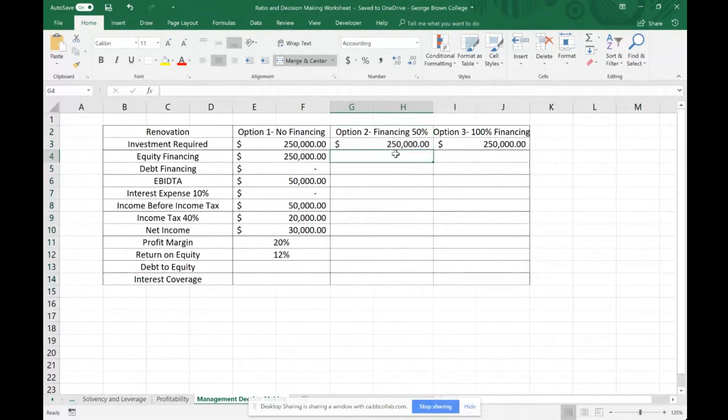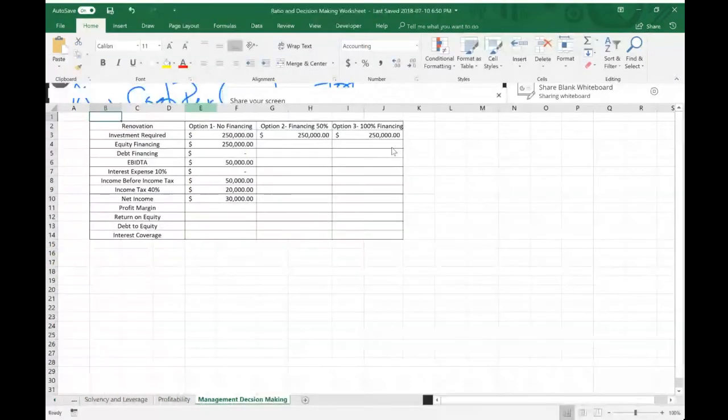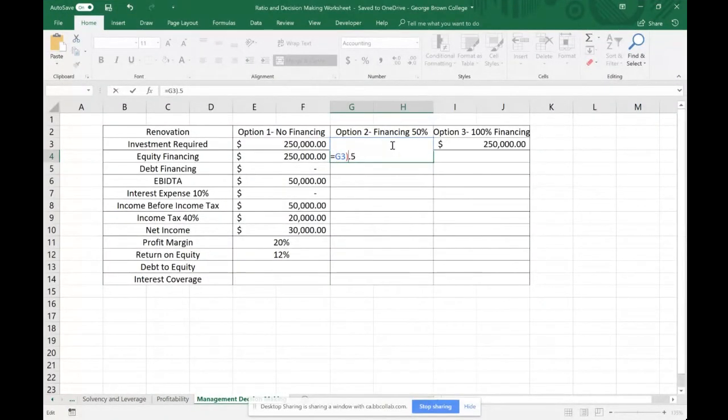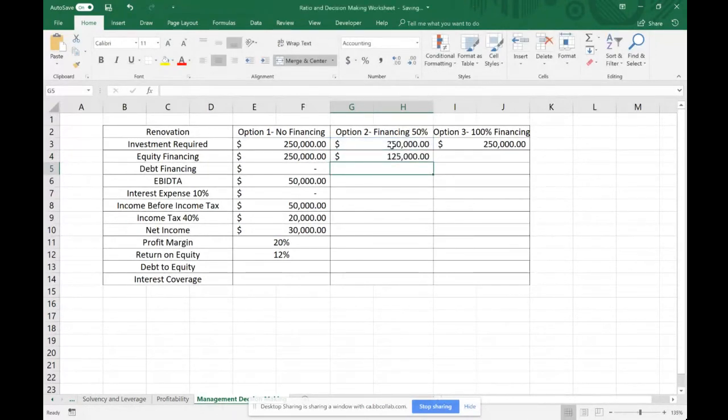So 50% of 250 grand is 125,000. So you're going to use 125,000 of your own money and 125,000 of the bank's money to get the total 250,000 that you need to finance this project. Your EBITDA is still 50 grand.